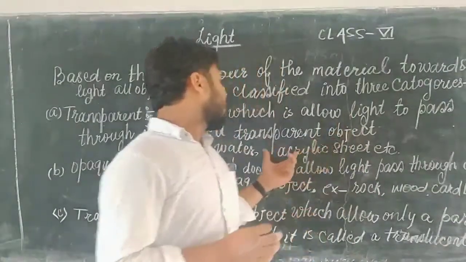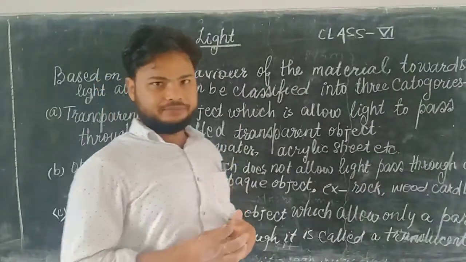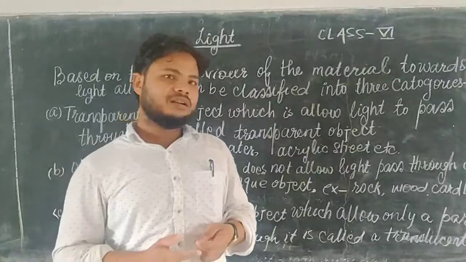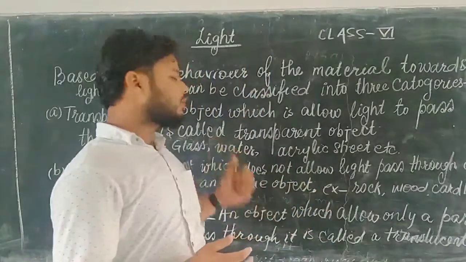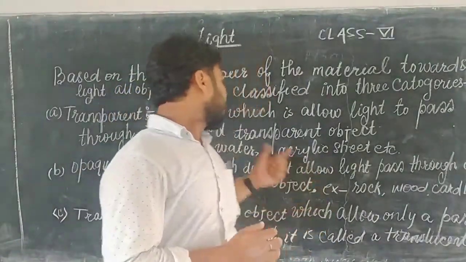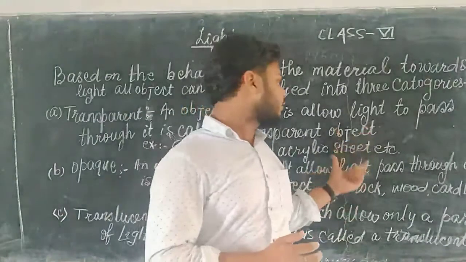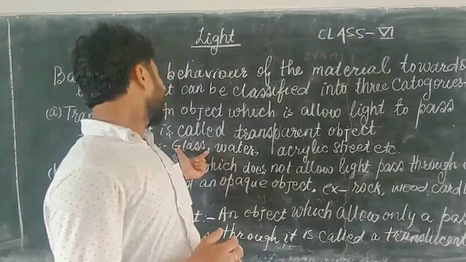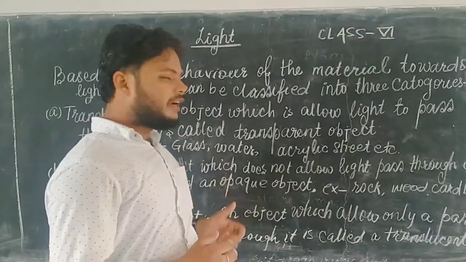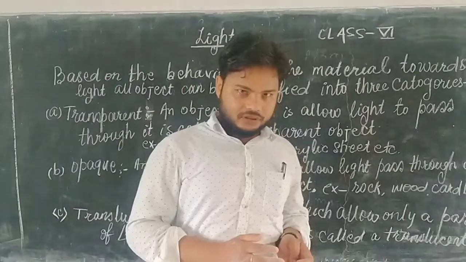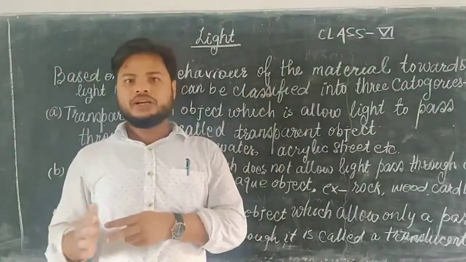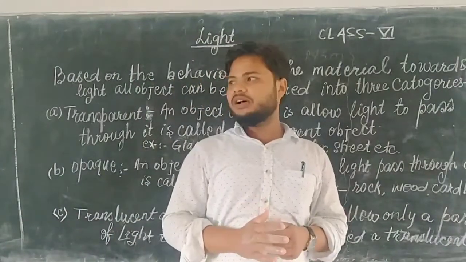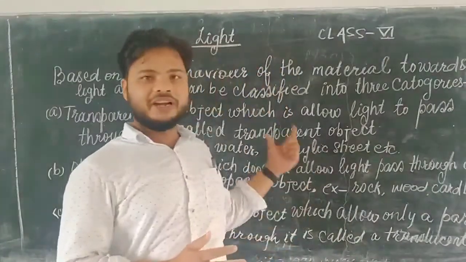Same case here: when light is traveling in air and after that light is incident on the surface of glass, water, or acrylic sheet, etc., light passes through, but some deviation occurs when the medium changes.